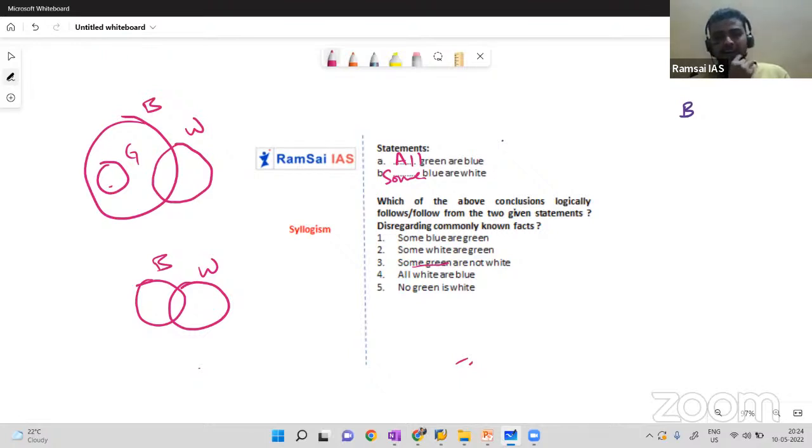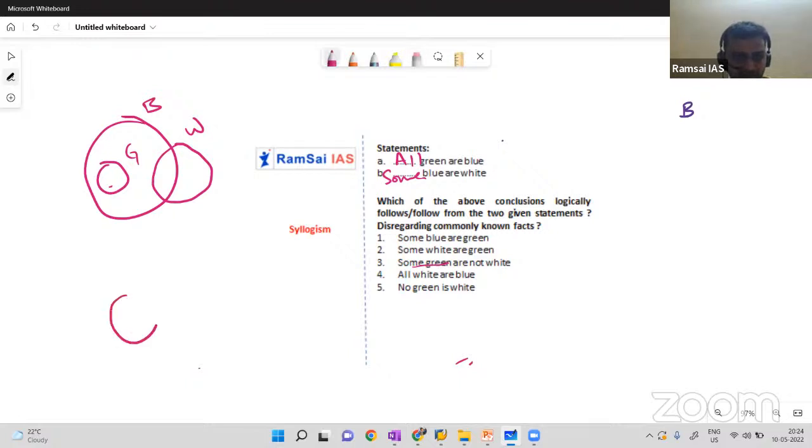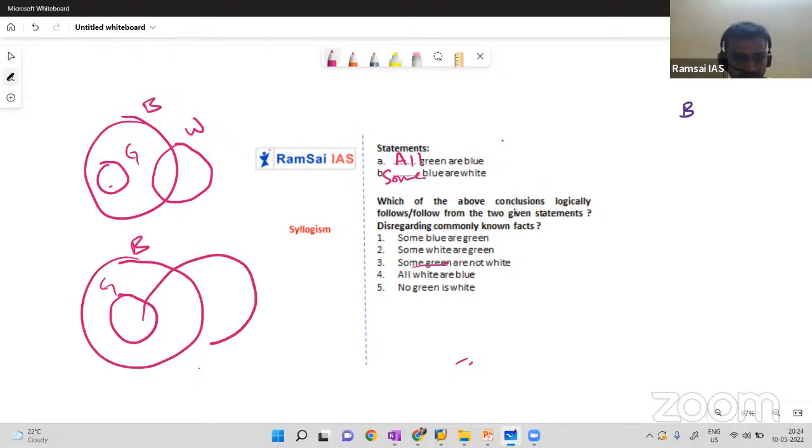Most of the people who already have a bit of knowledge on syllogisms generally have this doubt. Can we connect green and white or not? Okay, let me draw the same diagram here. Fine, your diagram is good, but can I draw like this? You can draw, it's a possibility, but we should not try.